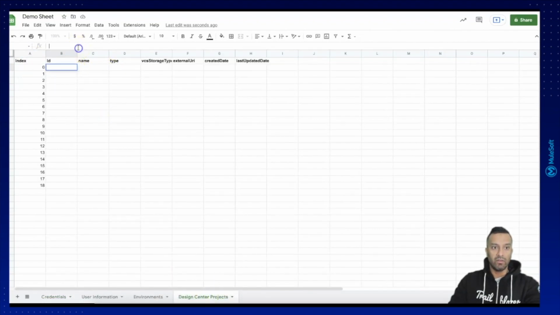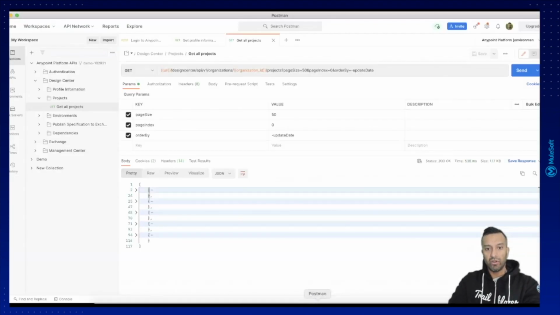So in the Design Center project, we say again fetch JSON credentials A2, and a dollar in between, because this will stay always the same. And we need to concatenate here the additional URL for the Design Center itself. So I think until projects, this is good.